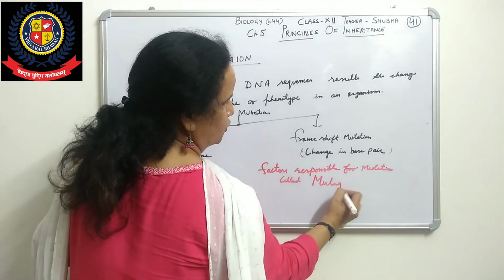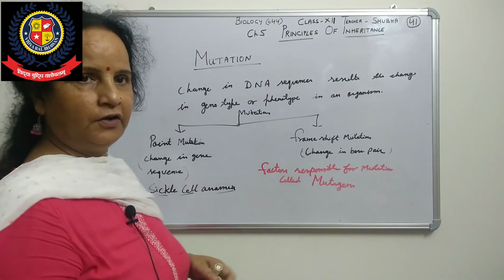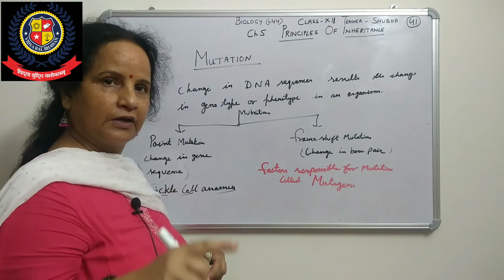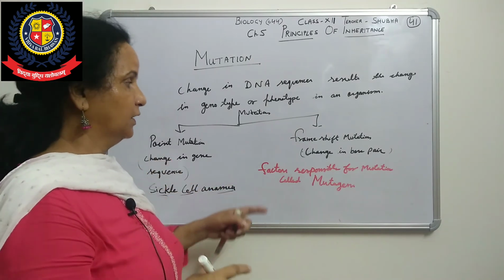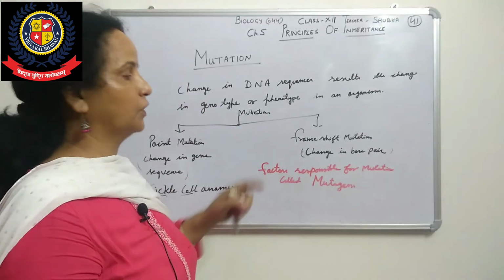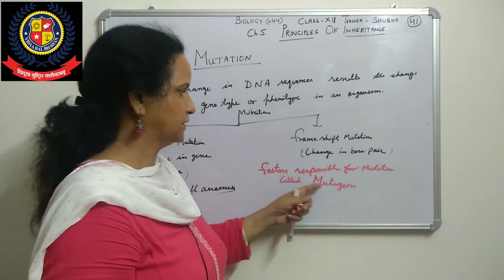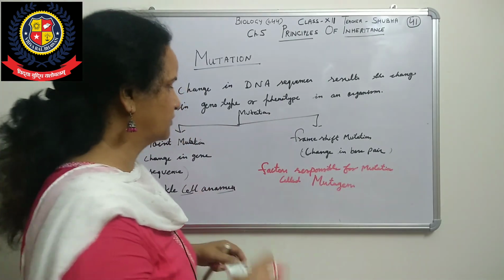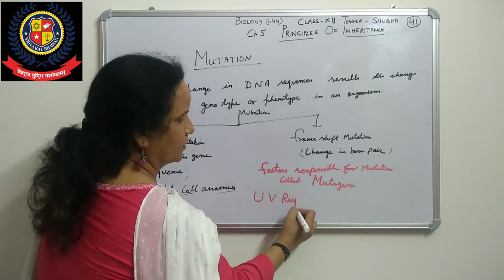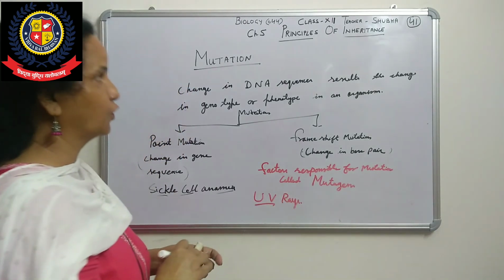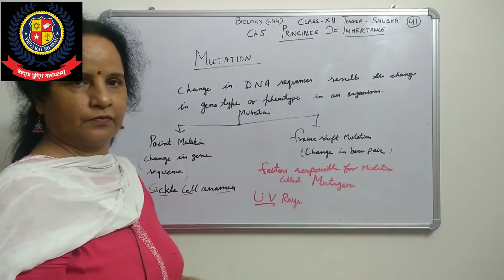What are mutagens? As you know, in chapter 8 on allergy, those factors which are responsible for allergy are called allergens. Do you remember that? Here, those factors which are responsible for mutation or for change in the DNA segment or gene sequences are called mutagens. One example is UV rays. That will also be responsible for mutation. So UV rays are called mutagens.